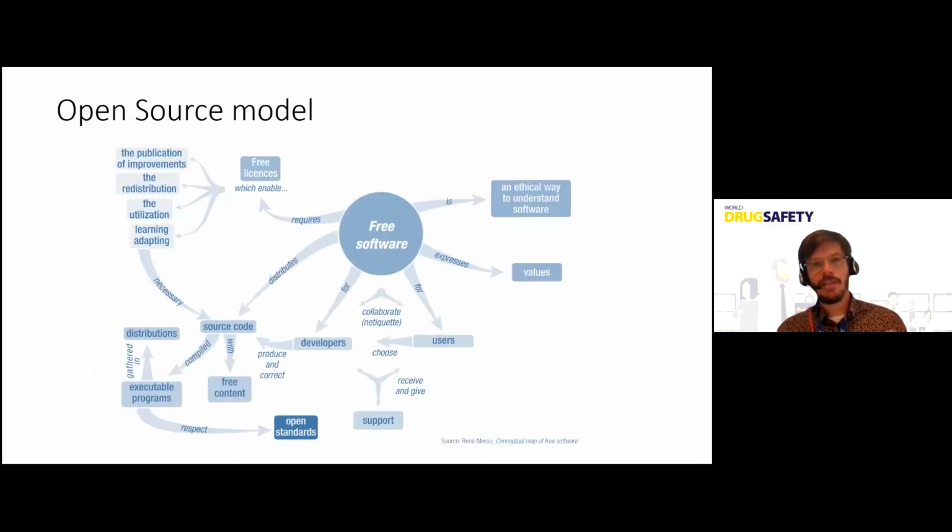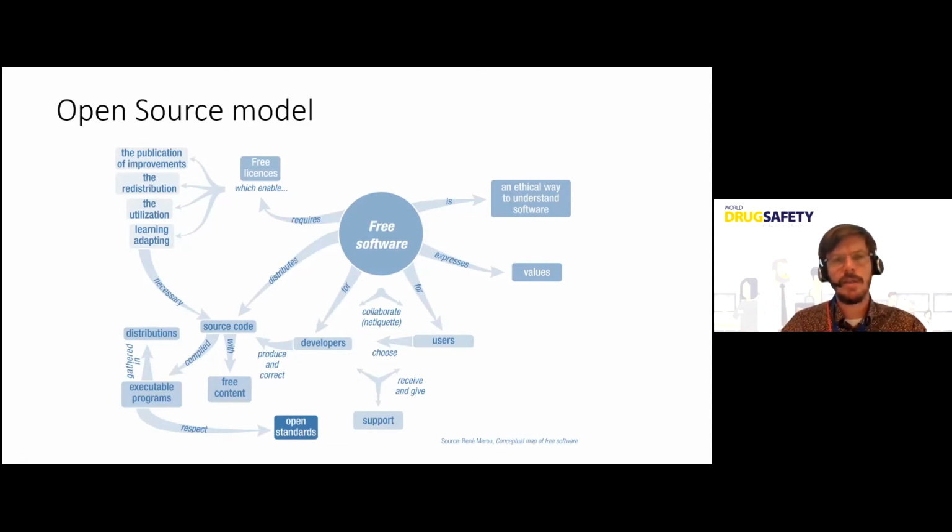And you have alternatively the open source model. Here I want to clarify: they say free software, but it doesn't mean it has to be free of charge. You can have some marketing activities related to open source technology. It's more free in the sense of being open and freely available to modify or use.